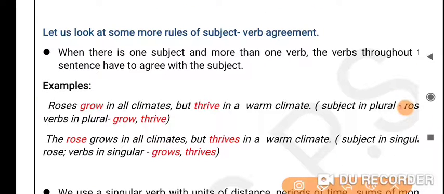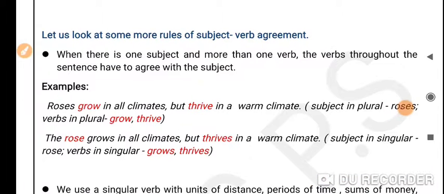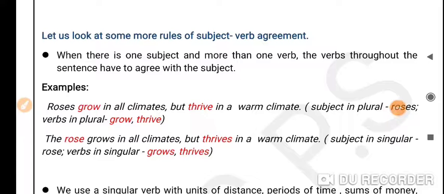The first rule is when there is one subject and more than one verb, the verbs throughout the sentence have to agree with the subject. So what this means is that if we have a subject in the sentence, be it plural or singular, and we have more than one verb in the sentence, all the verbs need to agree with the subject, be it singular or plural. We cannot change only one verb.